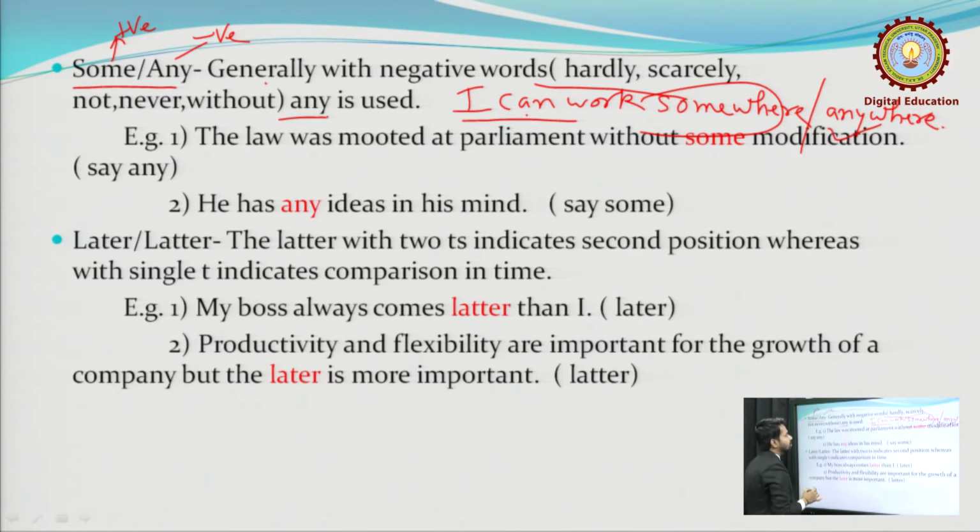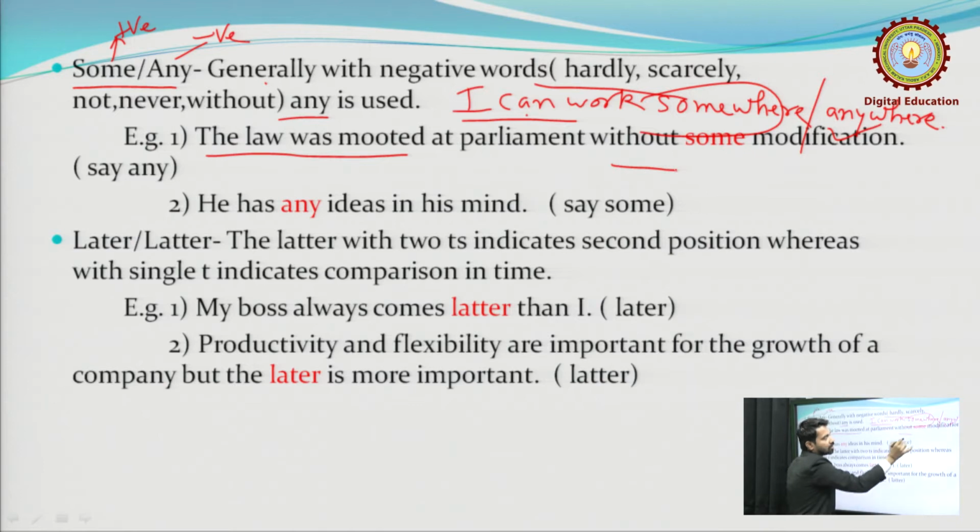As we can see here, the first sentence: the law was mooted in parliament without some modification. Without is a negative word, so we need any here, not some. Next, he has any ideas in his mind. Any ideas is quite awkward, so we have to use, he has some ideas.